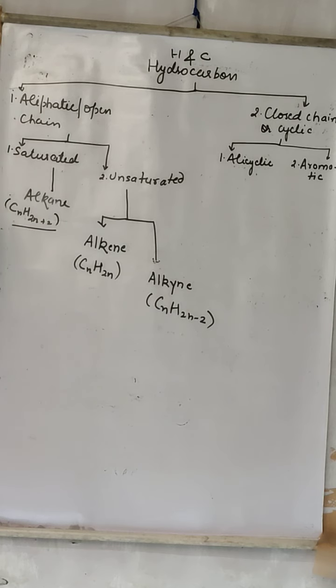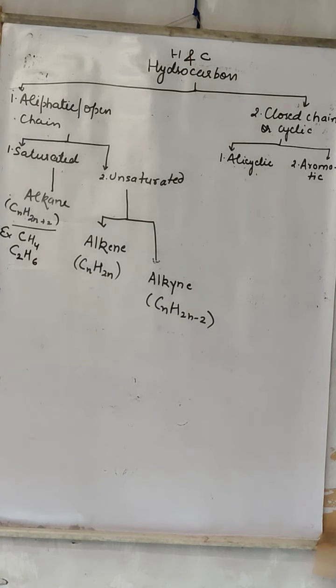What is the meaning of this formula? For example, suppose we have one carbon, how many hydrogens will we have? C is 1, so H is 2n plus 2, that is 2 into 1 plus 2, which is 4. So the formula will be CH4. Suppose we have carbon 2, then how many hydrogens will there be? 2 into 2 plus 2, 4 plus 2 is 6. So C2H6.